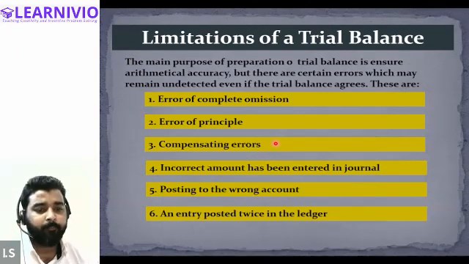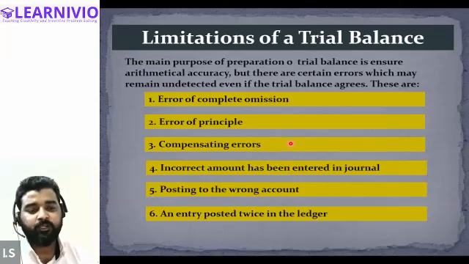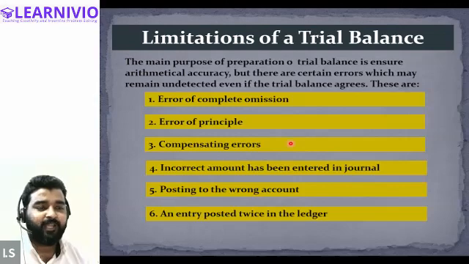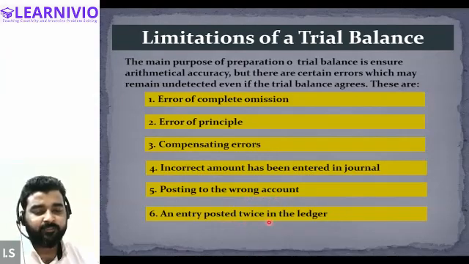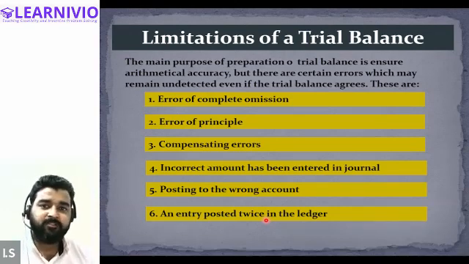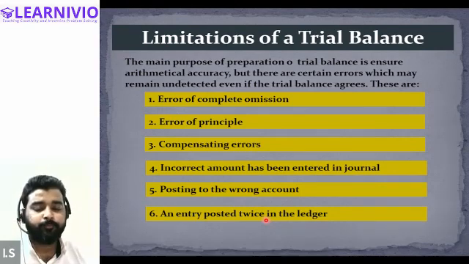Similarly, there can be some compensating errors. Compensating errors basically means that instead of entering a particular value, you have entered some other value. Instead of writing 5,000, you are writing 500 only. In that case also, the trial balance will tally, but again, it does not guarantee the arithmetical accuracy. Other cases are an incorrect amount entered in the journal, posting to the wrong account, and an entry posted twice in the ledger. These are the various errors or mistakes due to which the trial balance will tally, but it will not provide the arithmetical accuracy. So this is the limitation of the trial balance.